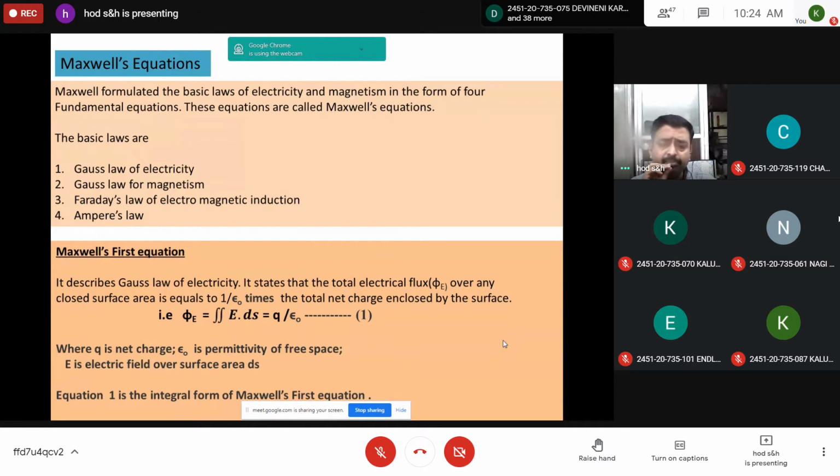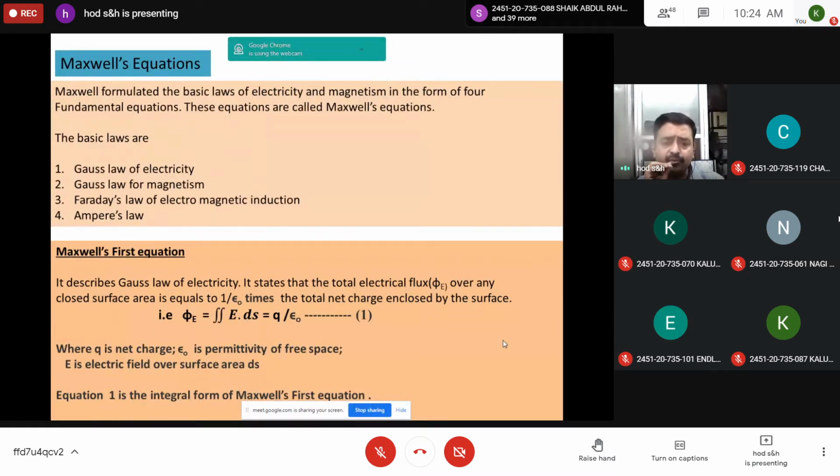This is an experiment. By performing the experiment, it was concluded that the electric flux, that is the number of electric lines of force emanating from a charge through a closed area, is equal to 1 by epsilon naught times the net charge enclosed by the surface. Epsilon naught is the permittivity of free space and Q is the net charge. Or it can be written as phi is equal to double integration E dot ds, where E is the electric field intensity. According to the definition, this is 1 by epsilon naught times Q, or Q by epsilon naught.